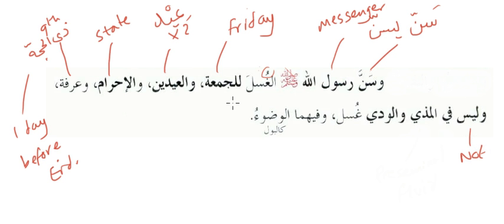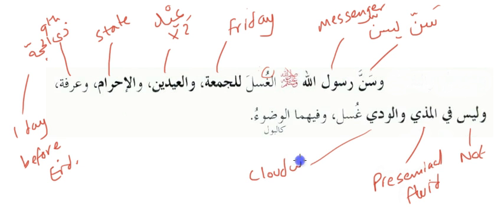Fi. Madhi is pre-seminal fluid. Wadi is cloudy fluid. It's a thick cloudy fluid that comes out after urine from the male genitals. Ghusl is a bath, and fihima, in them, is wudhu. So that's the explanation of the words.